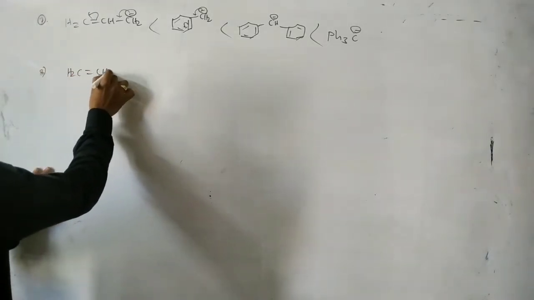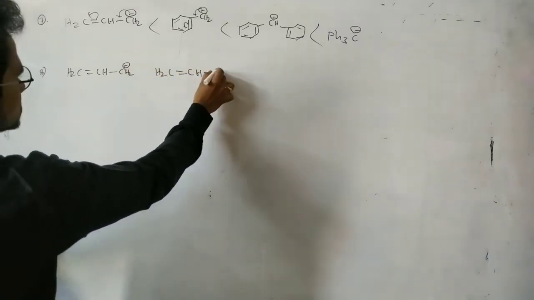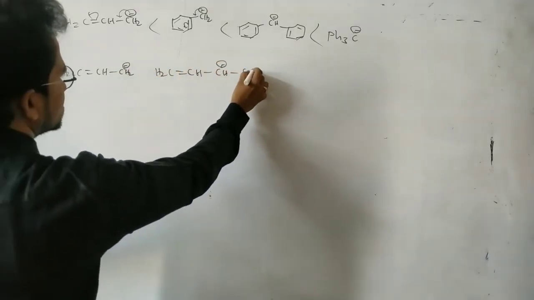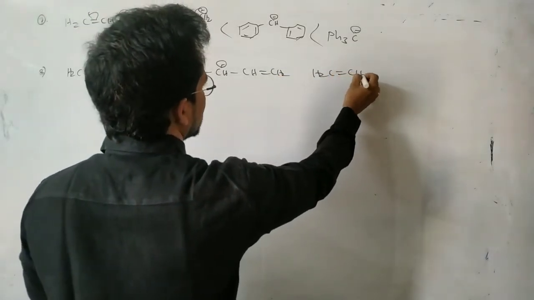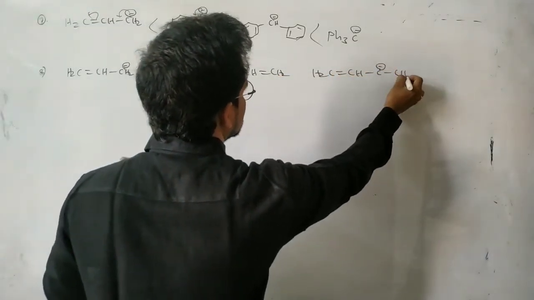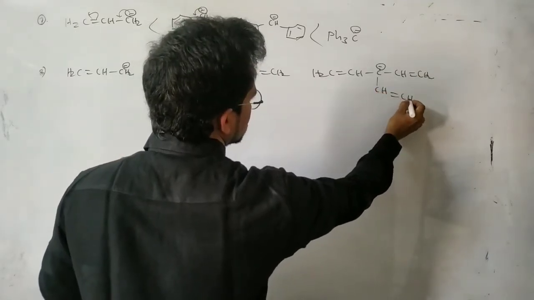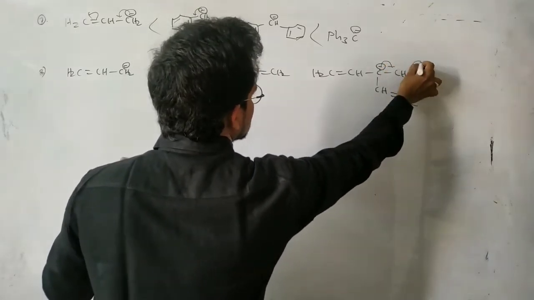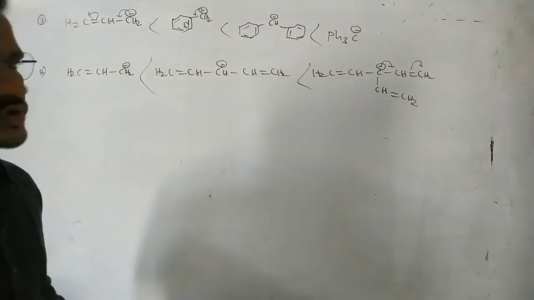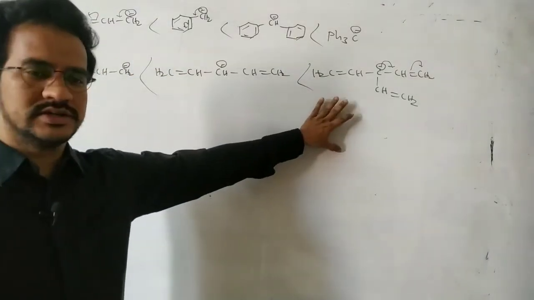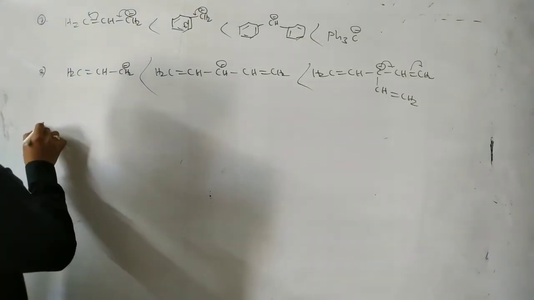Next, CH2 double bond CH, CH2 minus. Here CH2 double bond CH, CH minus, CH double bond CH2. CH2 double bond CH, C minus, CH double bond CH2, CH double bond CH2. So here in this case, the extent of conjugation is higher, so stability increases. Higher the extent of the conjugation, higher the stability. That's it.